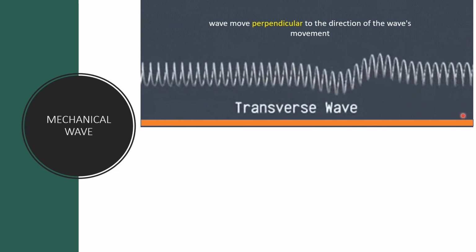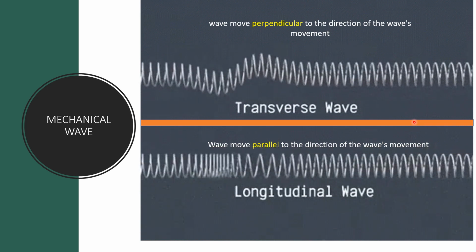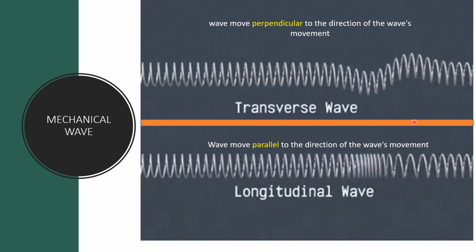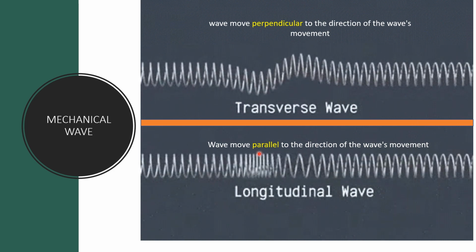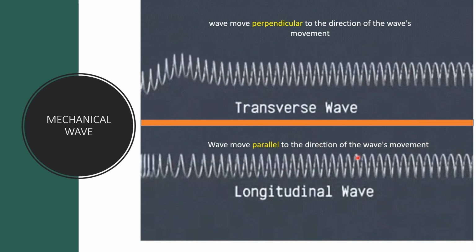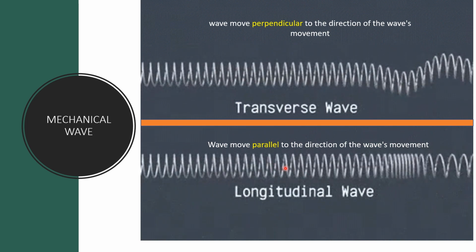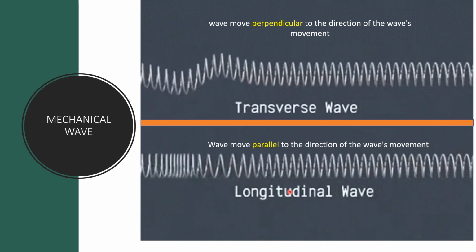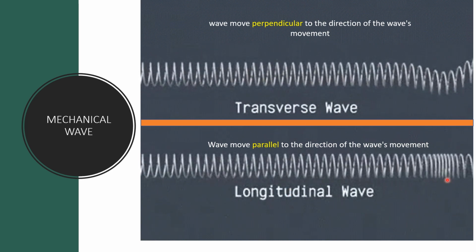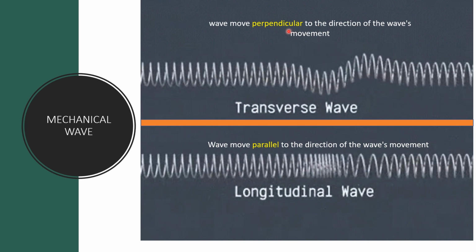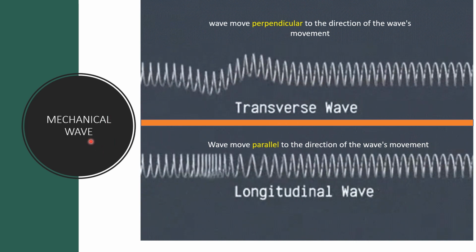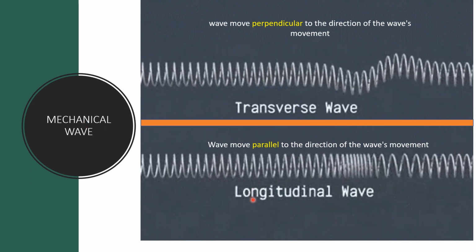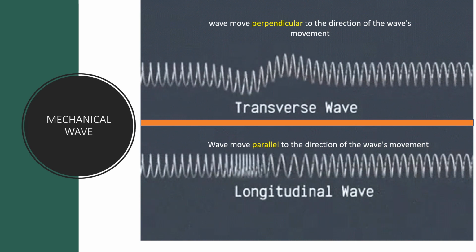On the other hand, another type of the mechanical wave is the longitudinal wave. So longitudinal waves travel parallel to the direction of the wave movement. So it goes like this. So this is parallel and this is perpendicular. So this is transverse wave and this is longitudinal wave. So those are the subdivision or types of mechanical wave. Mechanical wave travels via transverse wave or longitudinal wave.